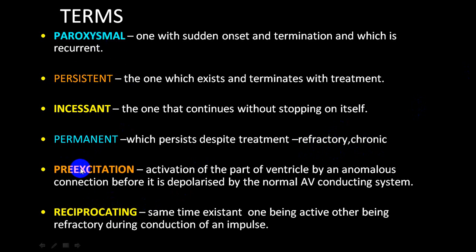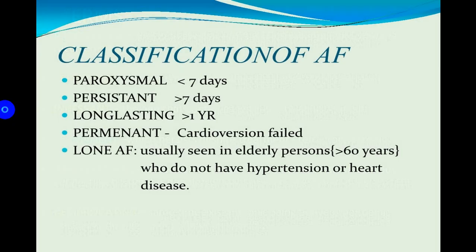If this is because of the re-entry phenomena, because of the presence of abnormal conductive pathways, that is what we call an accessory pathway, so we call it pre-excitation tachyarrhythmias. And there is another we call reciprocating, where one pathway is active and the other is refractory during conduction of an impulse. We use the word reciprocating; this is a word which is utilized in re-entry tachycardias.